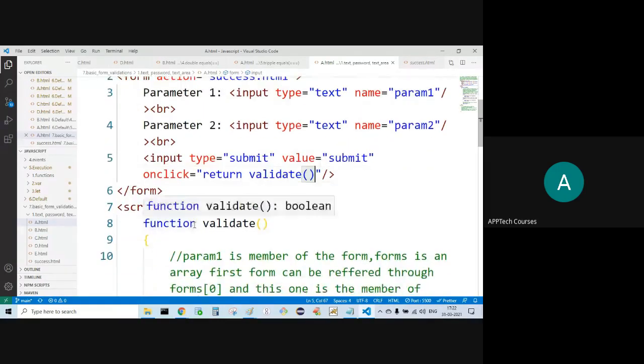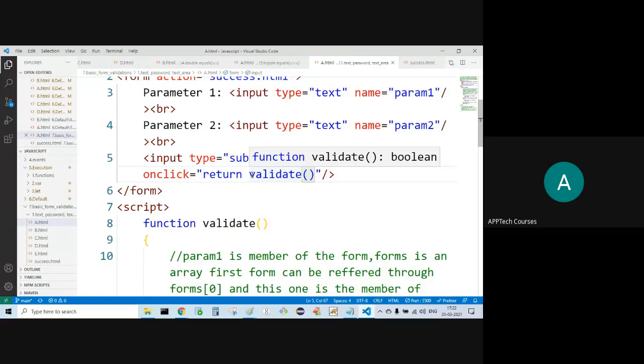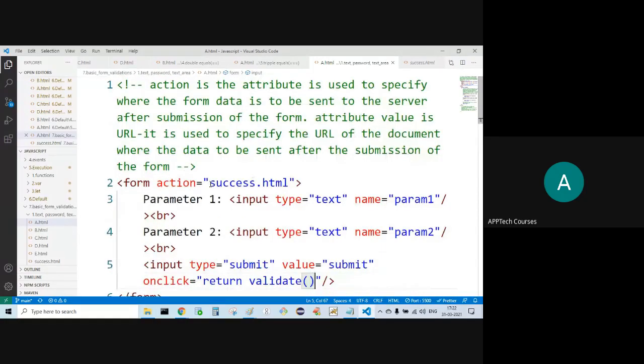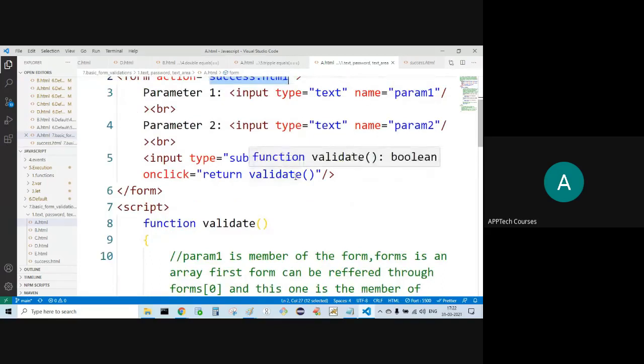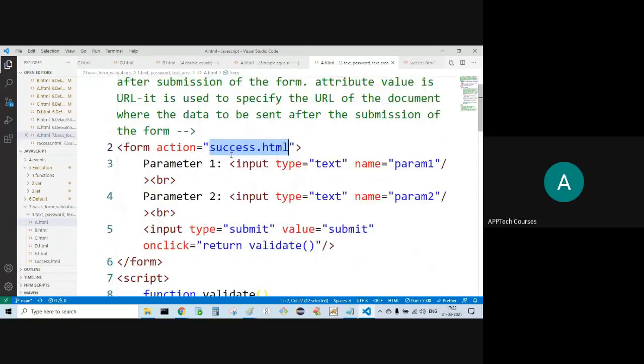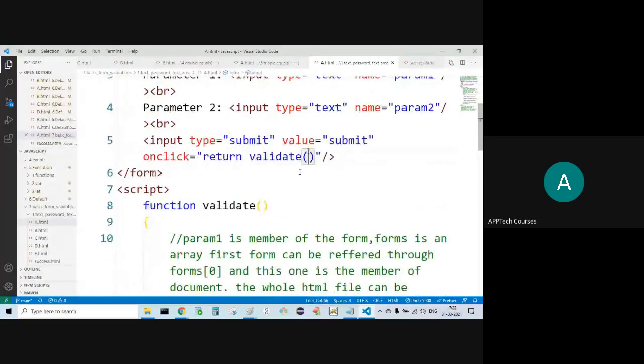It is going to call what? The validate function. If I click on that button, return validate. If and only if it is getting true, then only the data will be sent to the success.html. If it is getting false, the data won't be sent to the success.html. So that is why we are using the return.